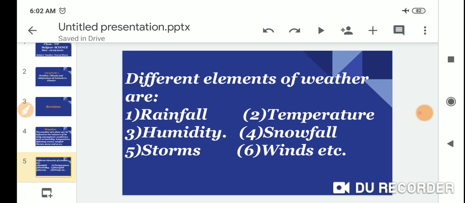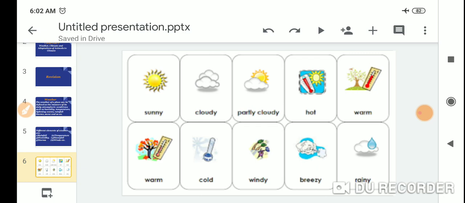The different elements of weather are rainfall, temperature, humidity, snowfall, storm, wind, etc. So look at this picture: sunny, cloudy, partly cloudy, hot, warm, cold, windy, and rainy. So these are different conditions of weather.